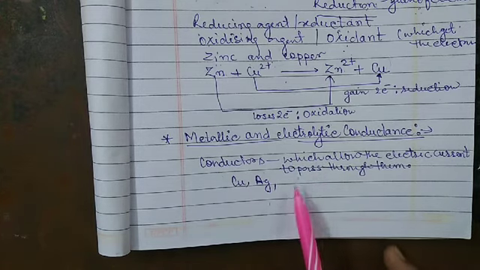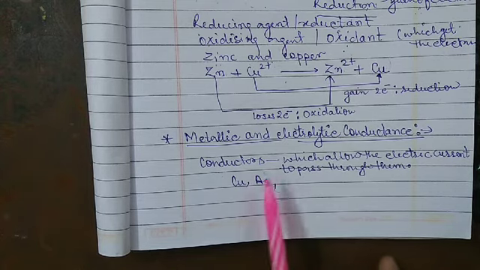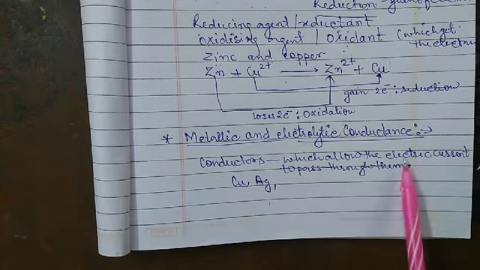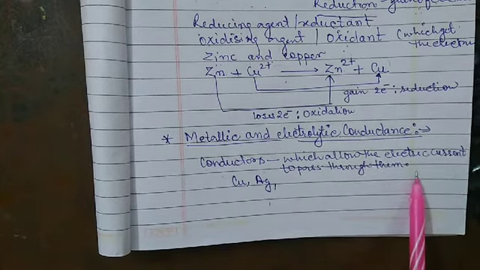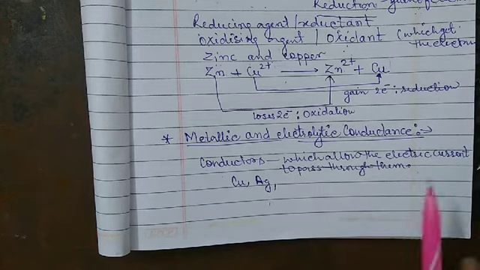And on the other hand, the substances which do not allow the passage of electric current to pass through them are called non-conductors.